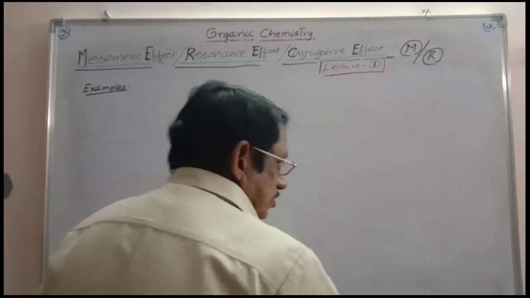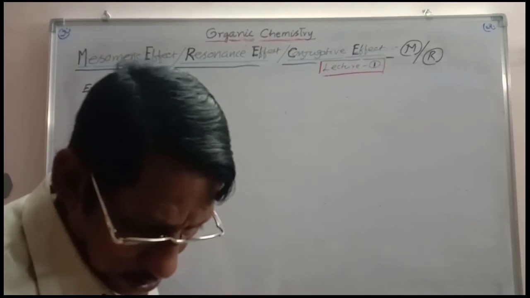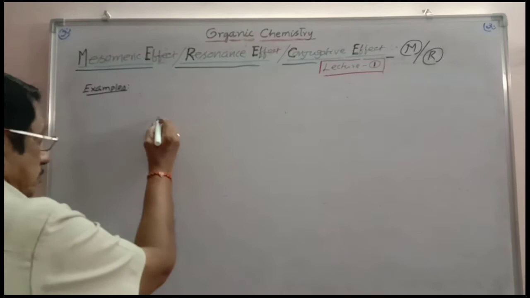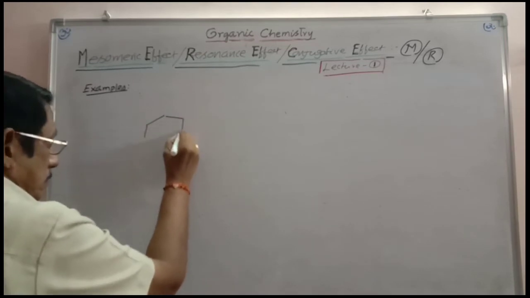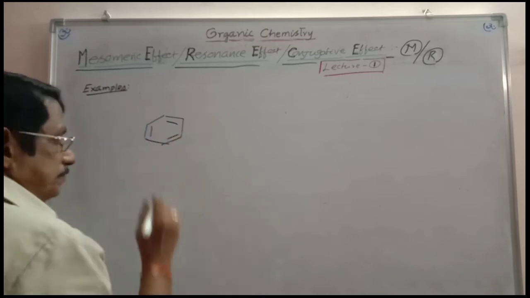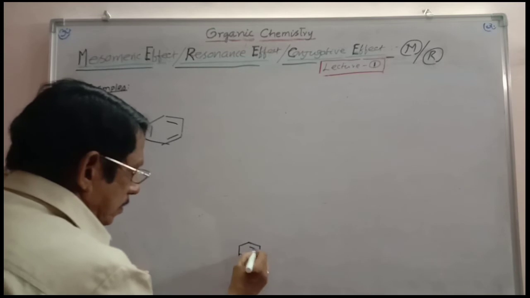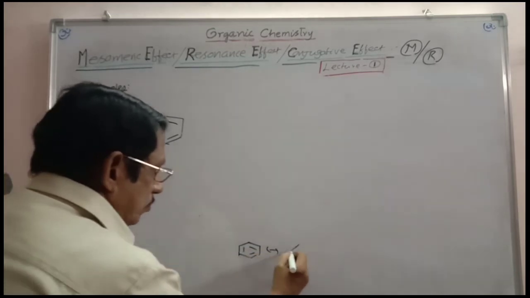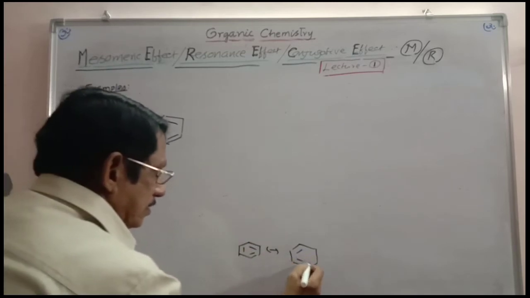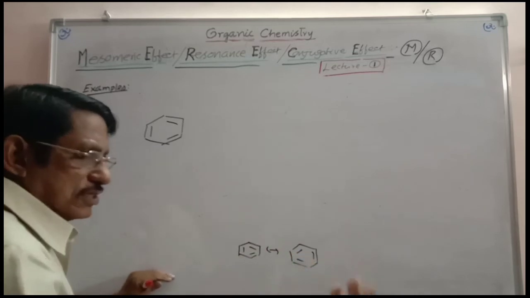All the carbons in the benzene ring are sp2 carbons. Benzene ring contains delocalized pi electron clouds. It has 3 alternate pi bonds. This is the benzene ring. You can take here benzene ring, alternate pi bonds. One more resonance structure you can take here. The alternate pi bonds are altered. You will get like this. And so this is the resonance condition. Many more structures can also be written.